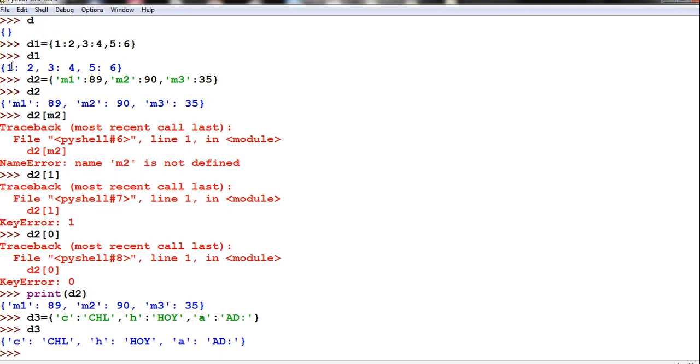I have given both keys as well as values of numeric type, and also I have given keys of string type and values of numeric type. Here I have given keys of string type as well as values of string type. So you can create a dictionary like this, right?